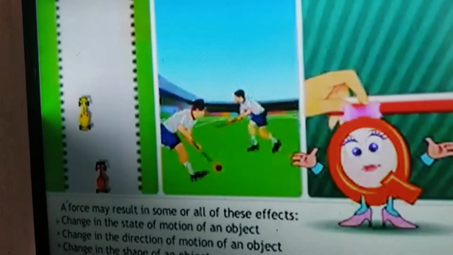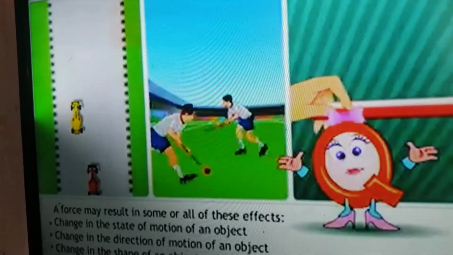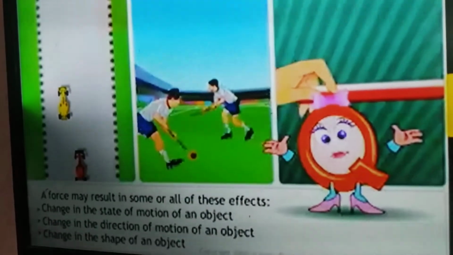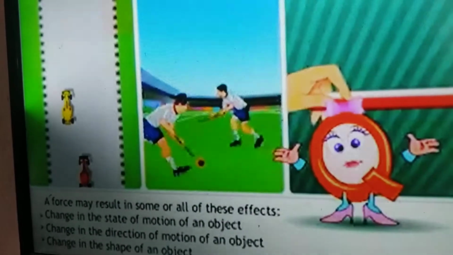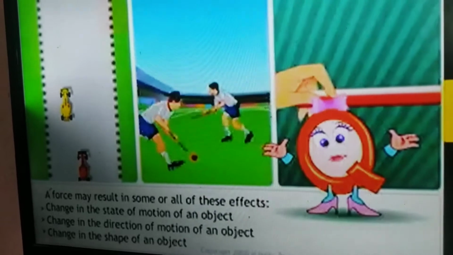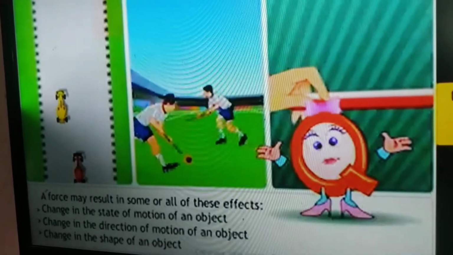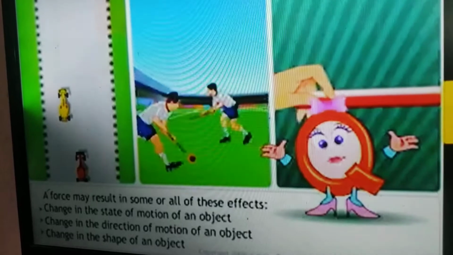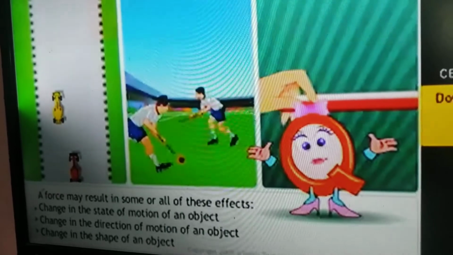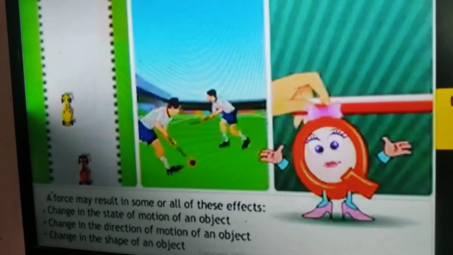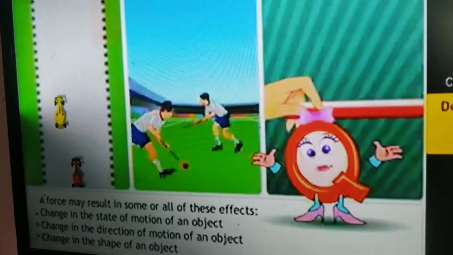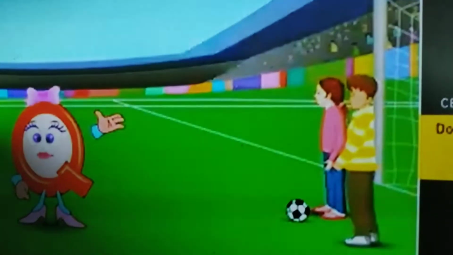So what is the impact of force? Force can change the state of motion of an object, from rest or from motion. And force can change the direction of motion of an object. If it is going in the left direction, we can change it to right. If it is going north, we can change it to south. And force can also change the shape of an object. If you observe a potter, he changes the clay into different shapes. Whatever shape you want, we can make.